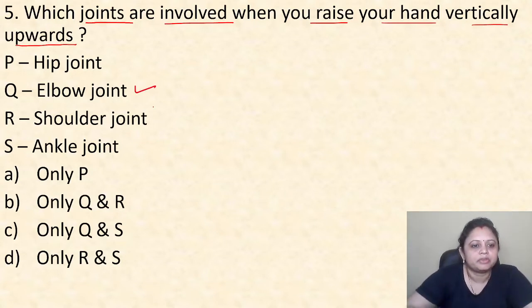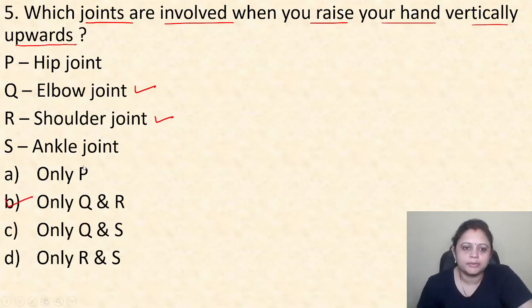So the correct answer is option B, only Q and R.